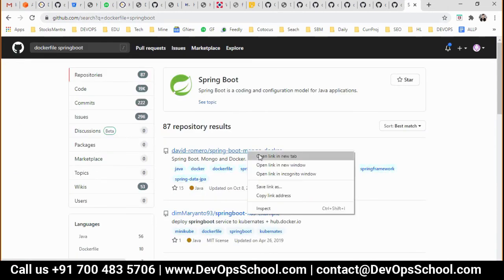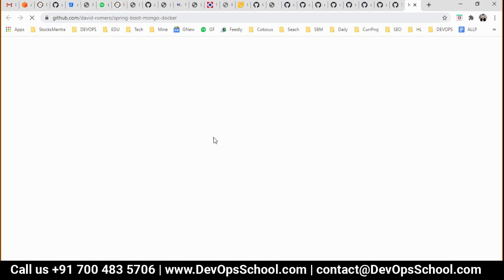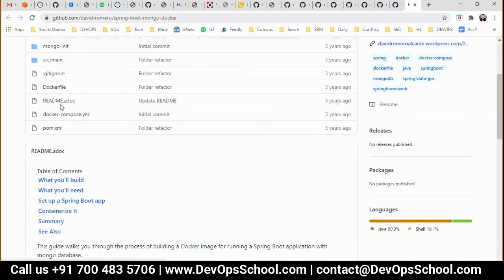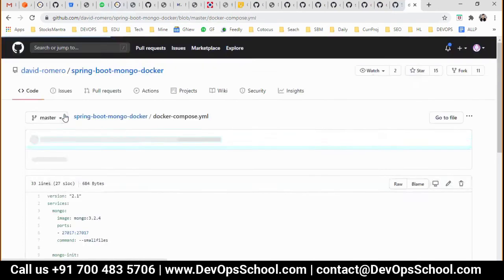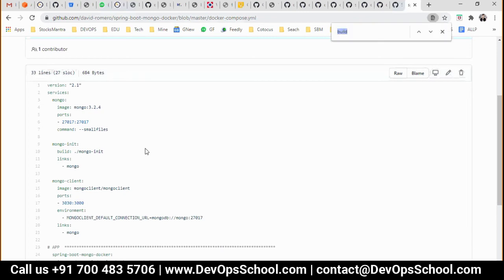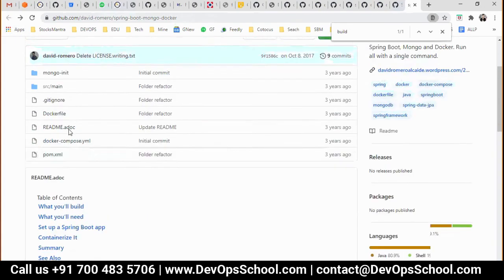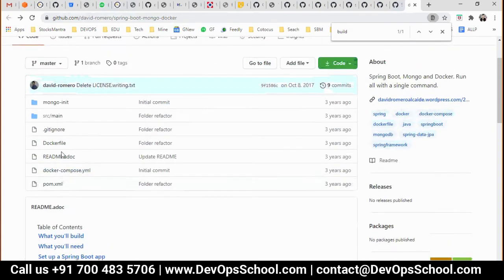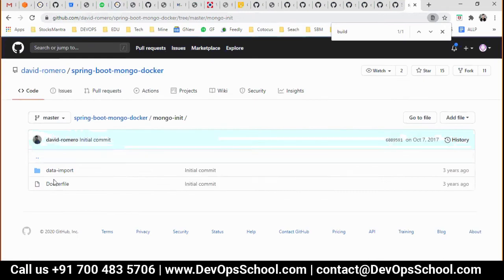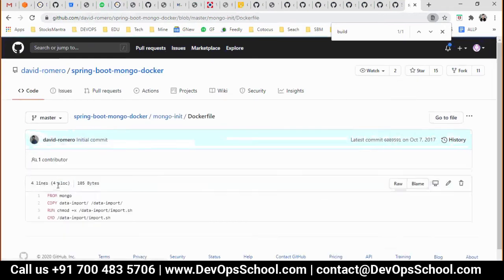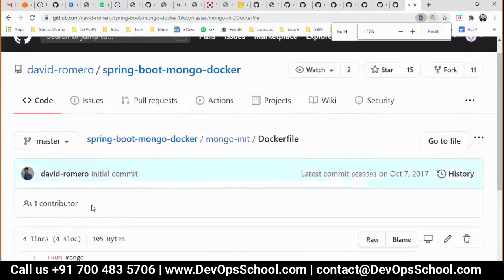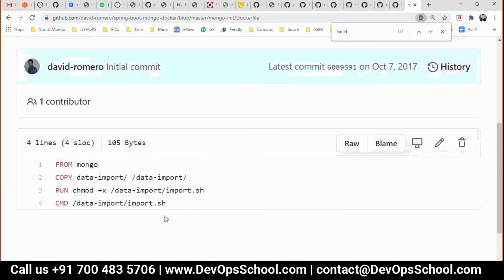See here, this is a Mongo Spring application, the database is Mongo, and here you have a Docker file. This is a Docker Compose only. We use the Docker Compose, but the Docker file is called by the build option. So here you see build, Mongo init. So the file name is Mongo init. Go to the Mongo init, where is that? I can't locate it. Here it is, Mongo init. And here you have a Docker file. Tell me, is it really very difficult?